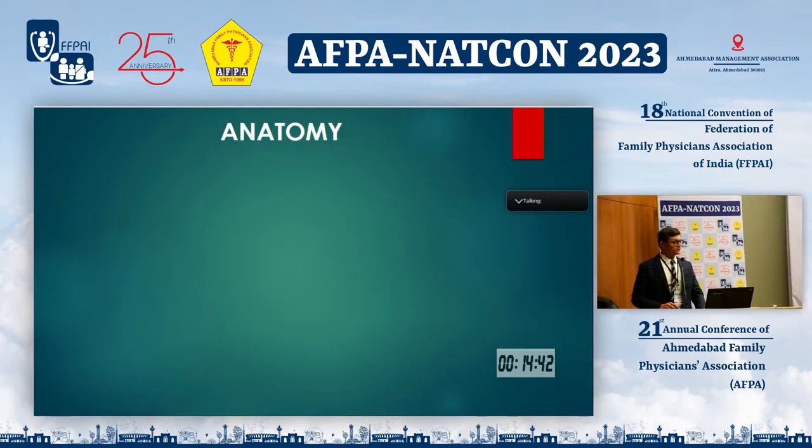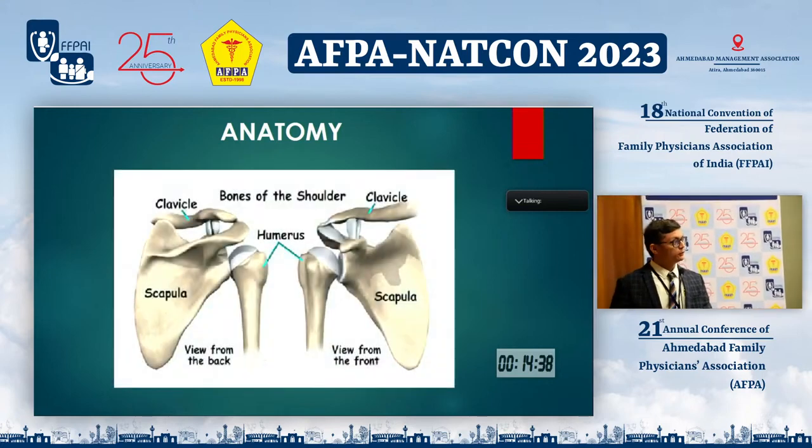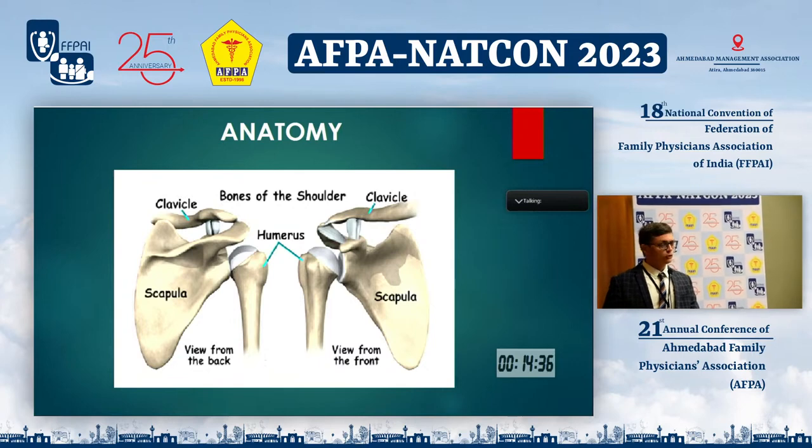So let's start from the basics first, the shoulder anatomy. The shoulder is a ball and socket variety of the synovial joint, where the ball is formed by the humeral head and the socket is formed by the glenoid.